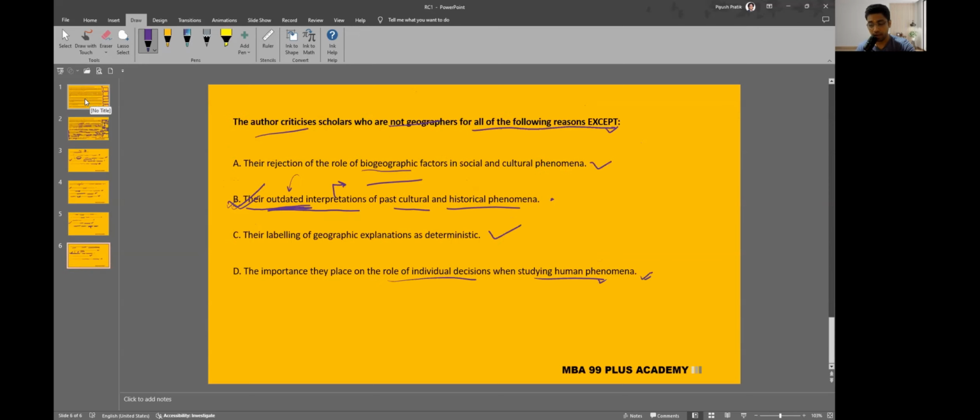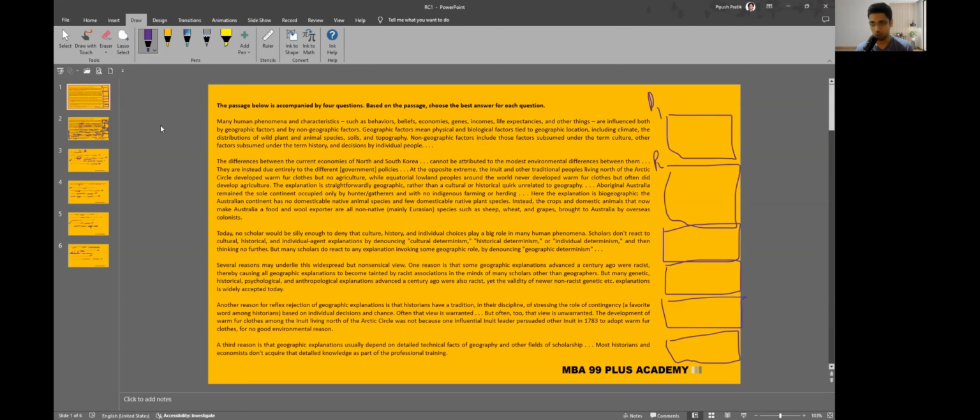Okay. Now, what did you learn? What have we learned? How much do we know now? Good. I think the most important thing for you to learn is to go slow while solving the passages. It is very important that you go slow, especially in the beginning. Right now, you may be feeling that you can solve the passage, but your accuracy is only 50%. 50% accuracy is not going to take you anywhere. You need at least 80 to 90% accuracy in RC.